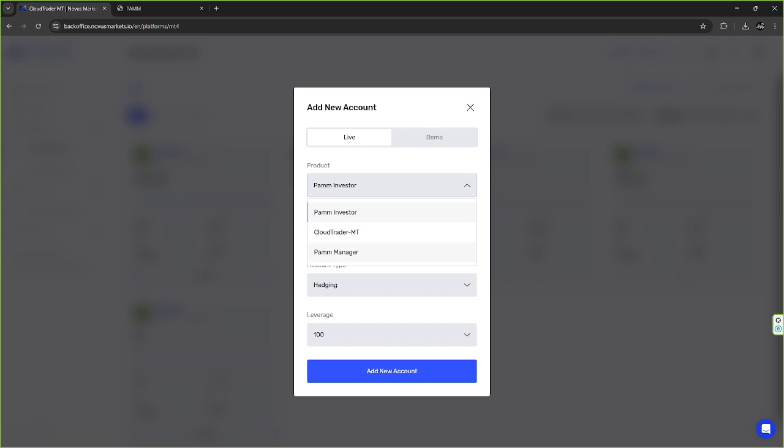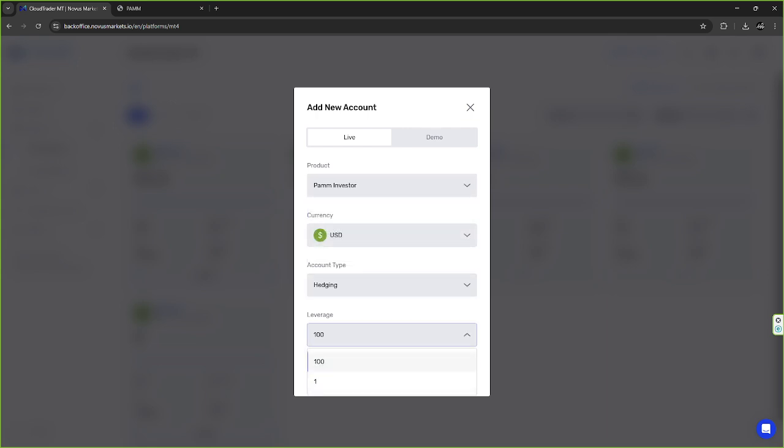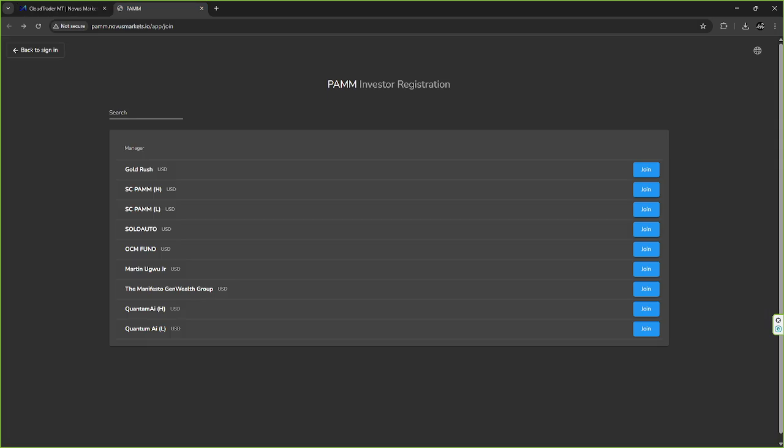Now, if I'm looking to open my own account, maybe I'm an expert trader and I'm about to become a PAM manager, then I would select PAM Manager. But for this video, we're going with PAM Investor. Leverage is going to be 1 to 100, hedging, USD as default, hit add new account, and that's going to generate that new account for you.